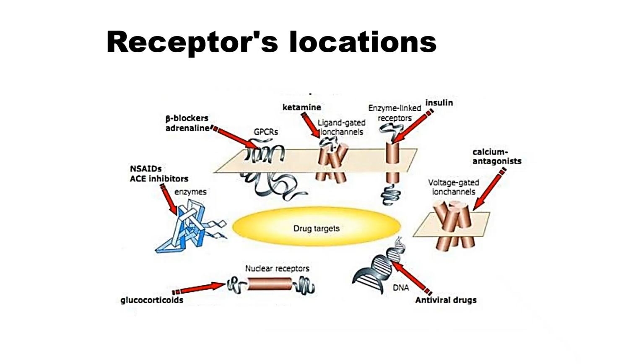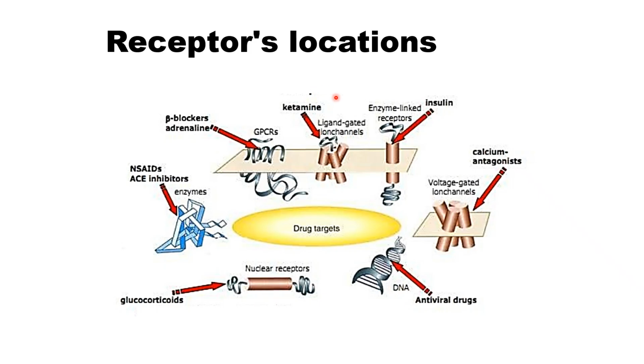Now the receptor locations, as we mentioned, the body, organs, and tissues are full of receptors, either on the cell membrane, such as the receptors that are G-protein coupled, GPCR, G-protein coupled receptors, and ligand-gated ion channels, all present on the cell membrane.